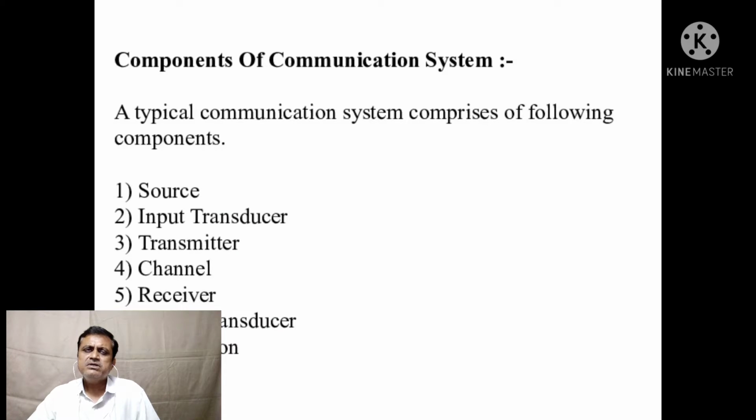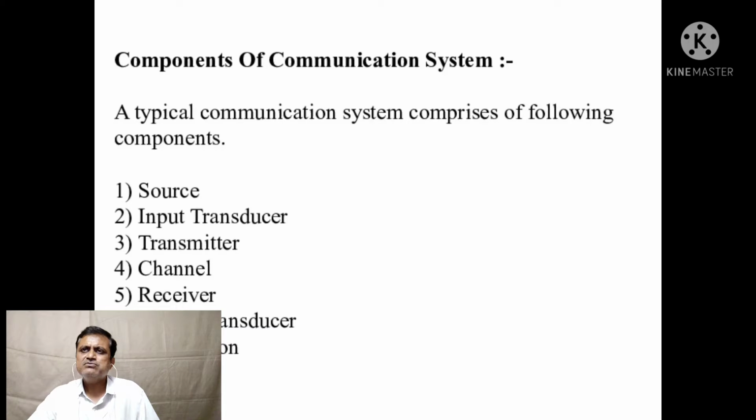Now, what are the components of a communication system? The typical communication system comprises the source, for example a telephone, then the input transducer, transmitter, channel, receiver, output transducer, and the destination.